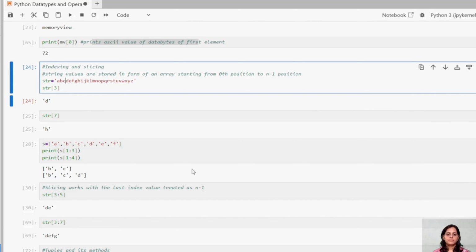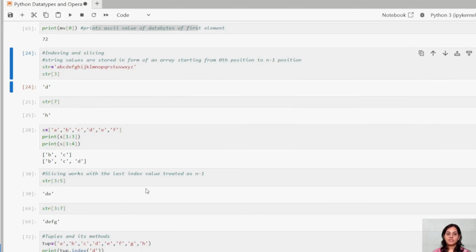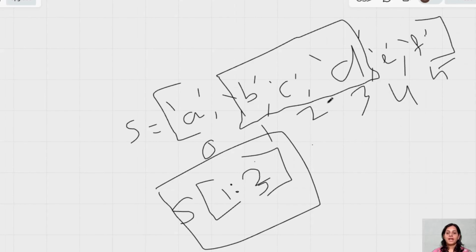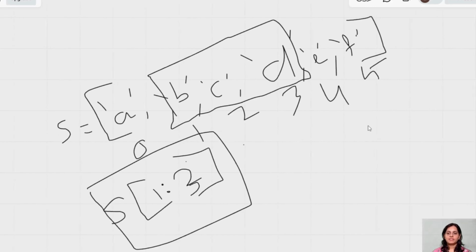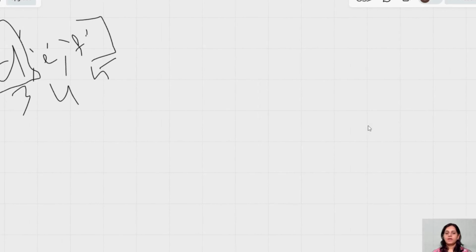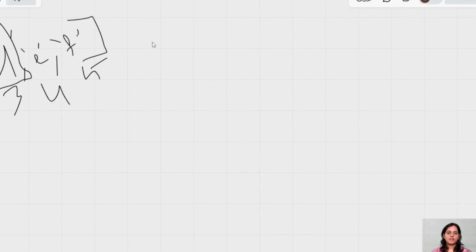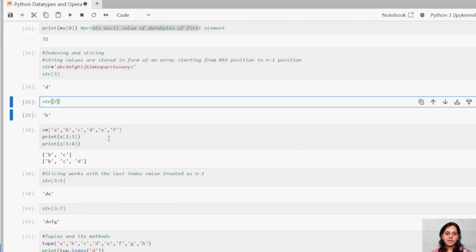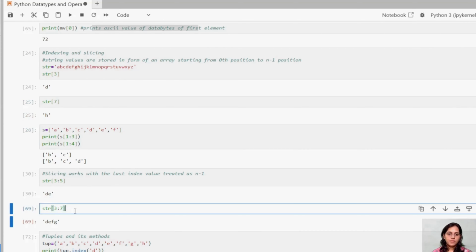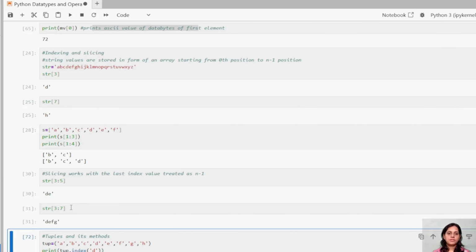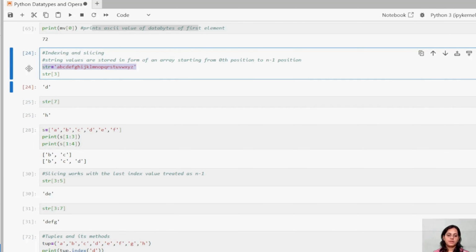Now let us take another example. Guys, sometimes I am also getting confused. This is a strong concept, guys, and you have to practice this a lot to be perfect in this part. Okay, now let us do another example. Let me do it here only. Now let us try to understand 3 to 7. Let me take it here.